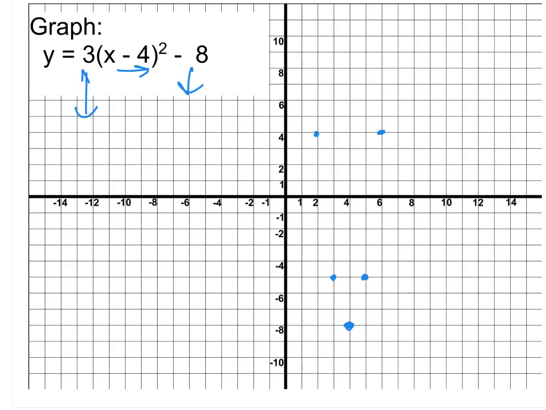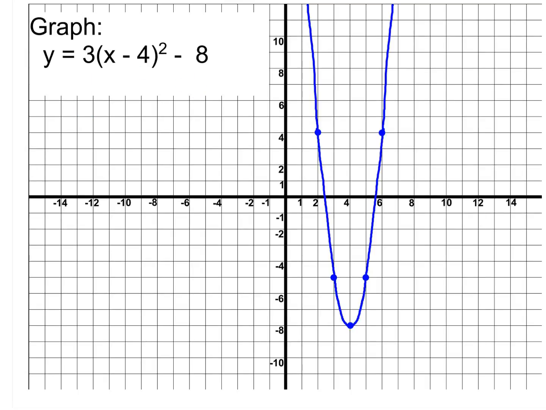Okay, what if we went over 3 here? Normally we'd go over 3 and up 9, because 3 squared is 9. So in this case, instead of going up 9, 9 times 3 is 27, so it'd be over 3 and up 27. Yeah, that's not going to fit. So that tells me that I've now fit all the points that I can for this particular graph on my grid. Draw the curve through them, and you have your graph.